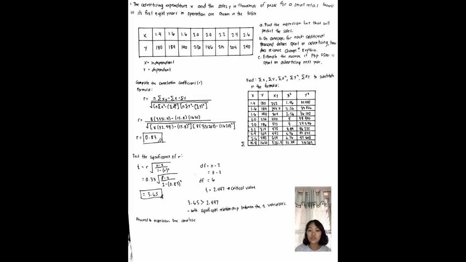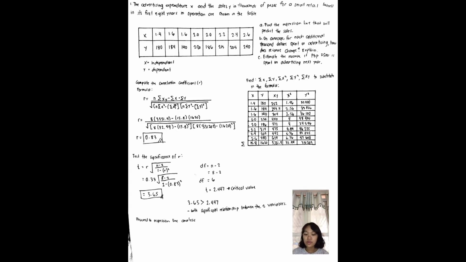So the next thing that we are going to do is to compute for the correlation coefficient, or the R, using this formula right here. Since we don't have the exact values to substitute in the formula, we will look for the summation of x, y, x squared, y squared, and xy. We will then proceed to substituting these values to the formula, which gives us R equals 0.83.